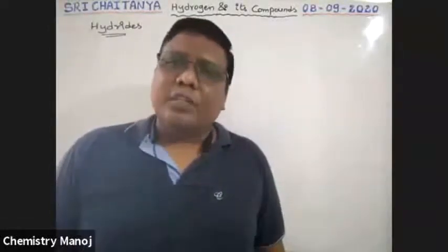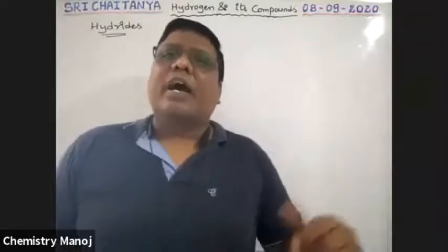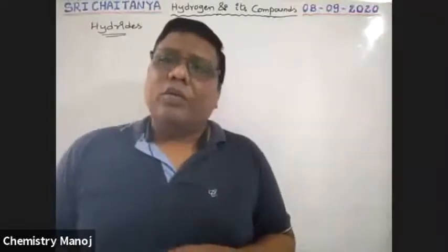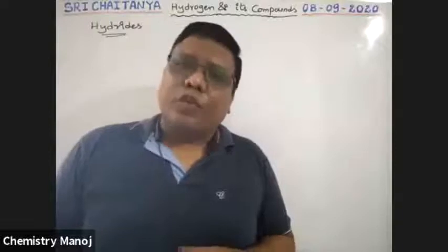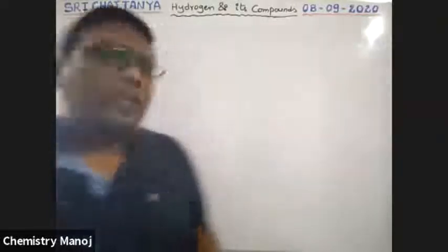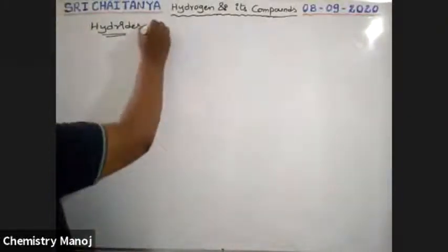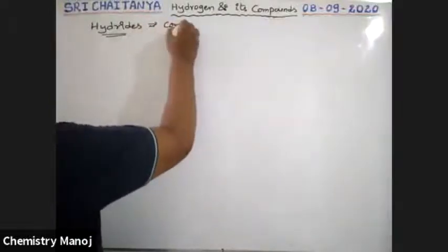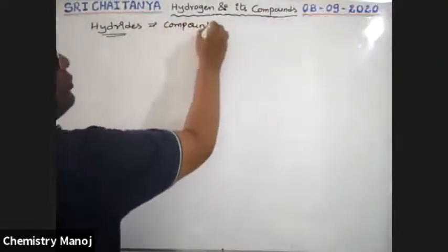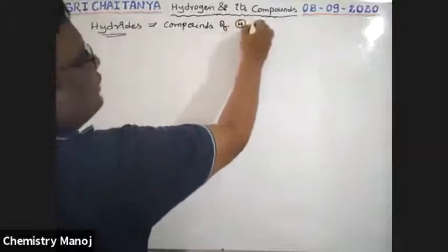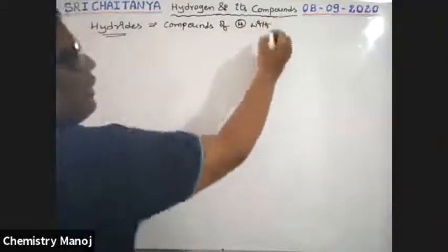Hydrides are nothing but compounds of hydrogen with other elements. Hydrogen with other elements, the compounds formed are called hydrides. Here, hydrides are nothing but compounds of hydrogen with other elements.